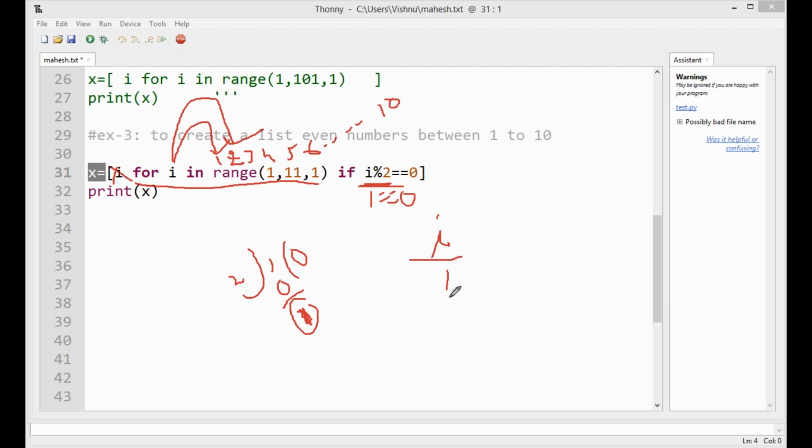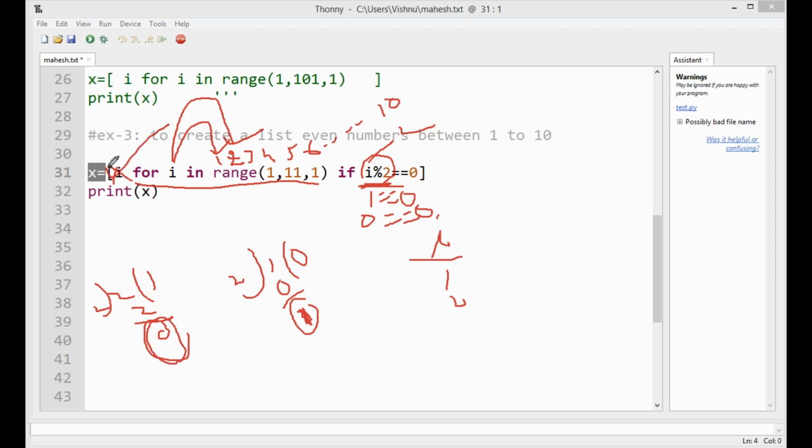In the if condition, checking: the i value is 2. 2 is divided by 2; 2 ones are 2, so the remainder value is 0. Here the entire condition returns 0 equal to 0, so the condition is true.